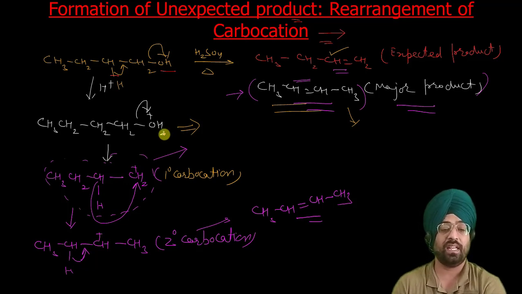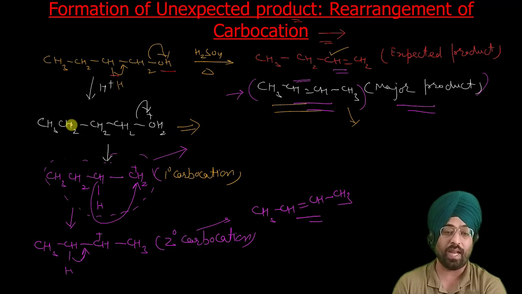So we can say that our proposed mechanism is quite correct. It can explain various experimental observations, like formation of unexpected products, and the second evidence was ease of dehydration. Our proposed mechanism says that tertiary carbocation should be easily dehydrated, which is true. Experimentally, it is quite easy to dehydrate tertiary alcohol, then secondary alcohol, then primary alcohol.